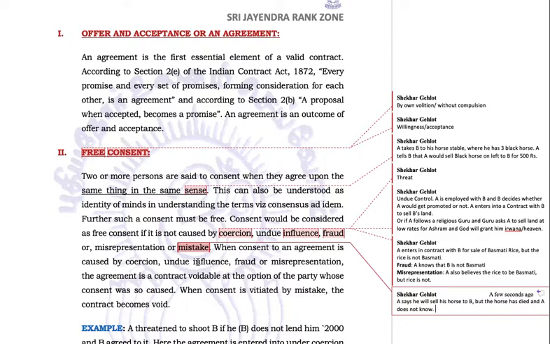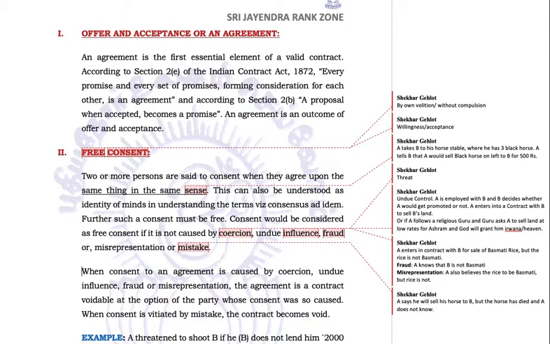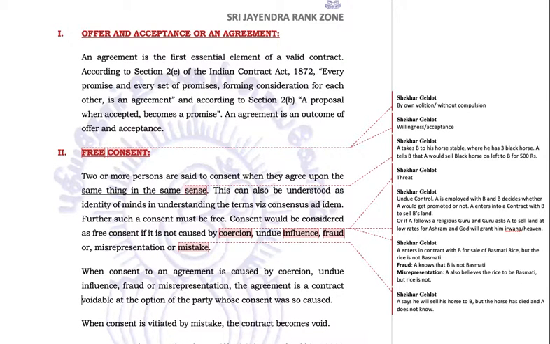Something like this. When consent to an agreement is caused by coercion, undue influence, fraud, or misrepresentation, the agreement is a contract voidable at the option of the party whose consent was so caused. When consent is vitiated by mistake, the contract becomes void. Now let us read these agreements differently. In these four cases, coercion, undue influence, fraud, or misrepresentation, the agreement is voidable at the option of the party whose consent was so caused.